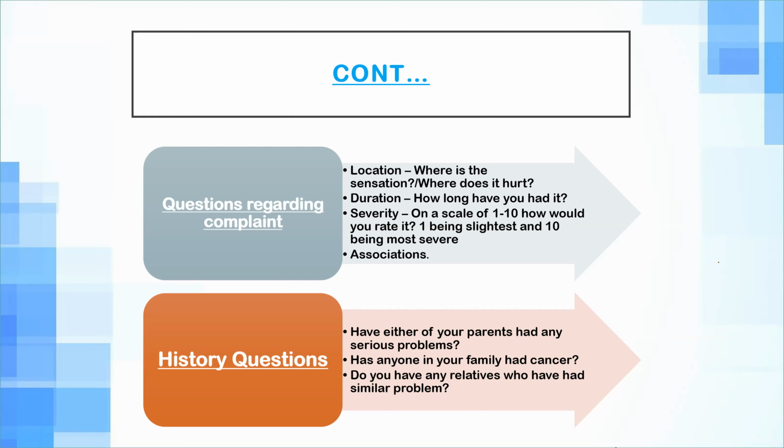And next up would be associations. These are all history points actually. You can always add and always subtract any of the points if you think the time is running out. Okay, now let's discuss the history questions. They will keep changing scenario to scenario and also according to the task command. So always keep an eye on that as well.